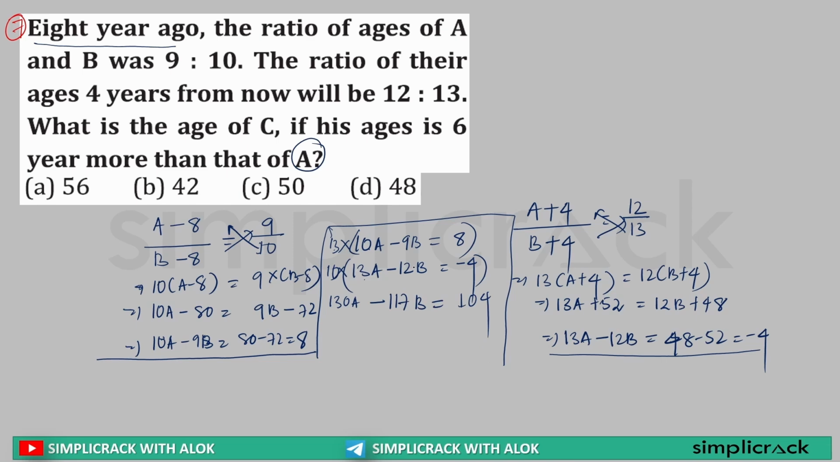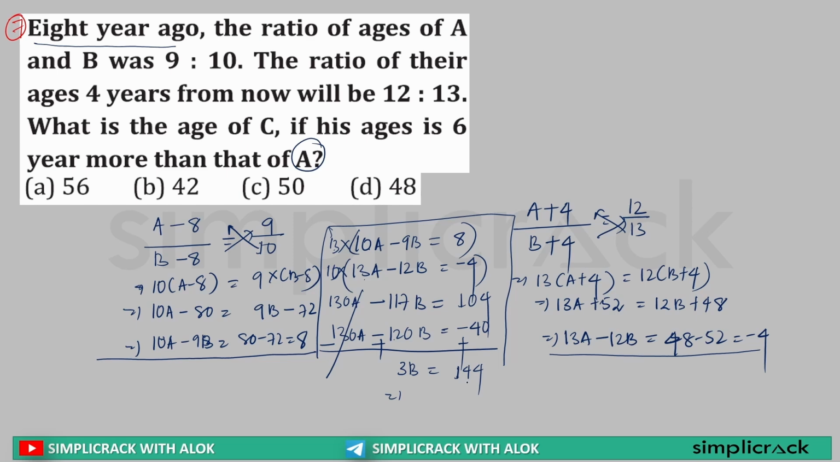Now when I am multiplying by 10 over here, it is 130A minus 120B is equal to minus 40. Now if I deduct both equations, plus will be minus, minus minus plus, so this will be crossed out. 120 minus 170, minus 17B is equal to 3B. 40 plus 104 is equal to 144.